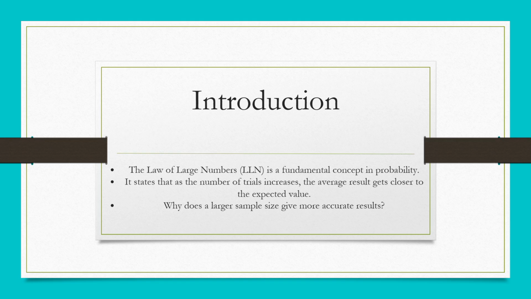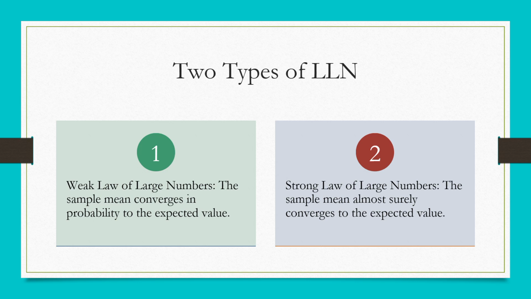Now let's talk about the two types of the law of large numbers, the weak law and the strong law. The weak law states that as the number of trials increases, the probability that the sample mean differs from the expected value by more than a small amount approaches zero. The strong law, on the other hand, guarantees that the sample mean almost surely converges to the expected value as the number of trials goes to infinity. In simple terms, the strong law is the stronger version that works in nearly every scenario.